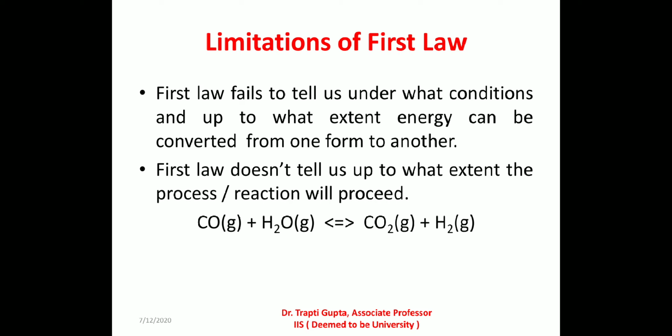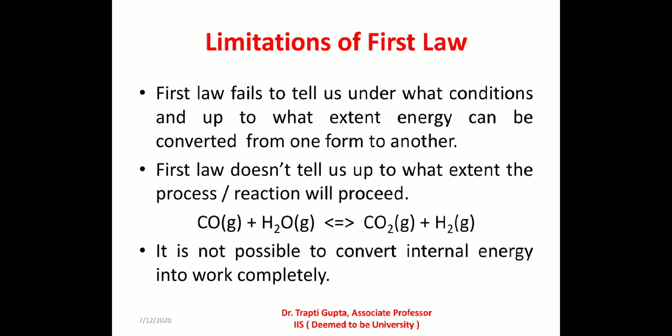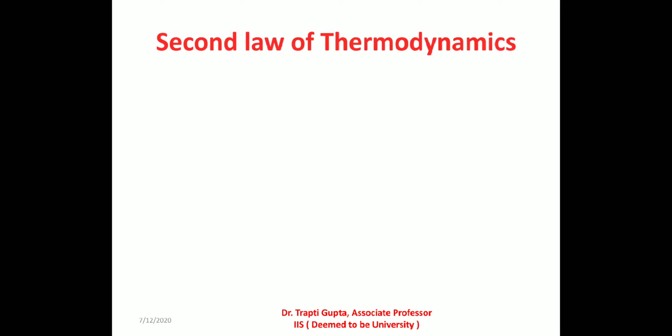Next is, it is not possible to convert internal energy into work completely. In other words, it is not possible to make a heat engine of 100% efficiency. All the limitations discussed here can be addressed with the help of the second law of thermodynamics.